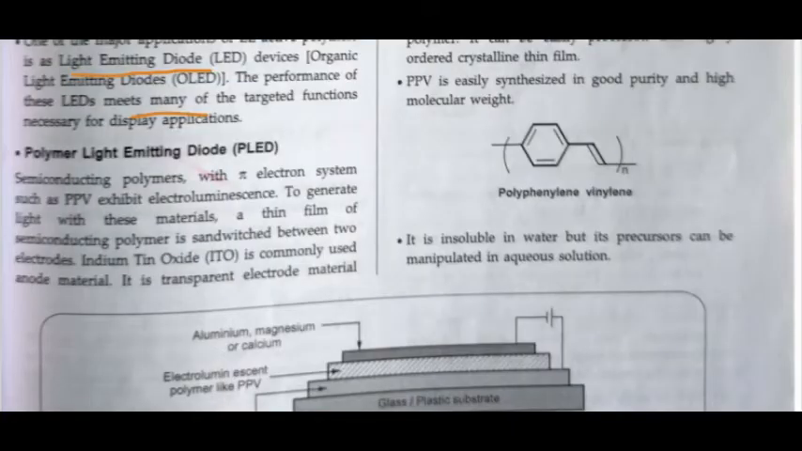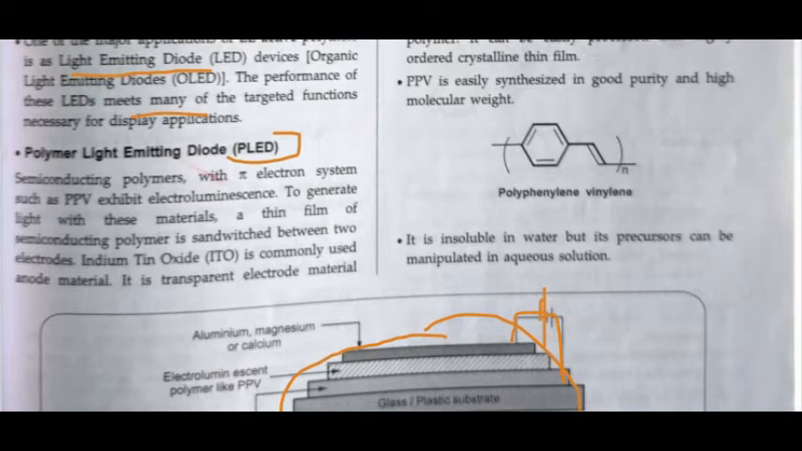So this is your polymer light emitting diode, which is PLED, and you can see this is the structure of this polymer PLED. Here you can see this is your glass or plastic substrate, indium tin oxide, electroluminescent polymer like PPV, aluminium and magnesium calcium. So this is the whole PLED, and this is connected to the battery and it emits light. Okay, so this is your PLED.